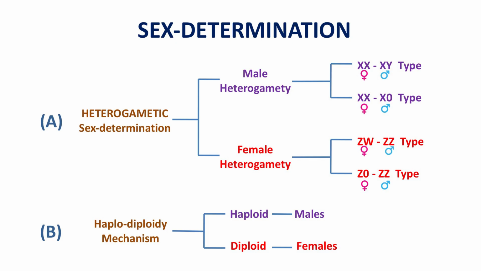Heterogametic means either male or female produces two different types of gametes in relation to sex, right? The XX-XY mechanism in case of human beings, and the XX-XO mechanism in case of grasshopper, squash bug, roundworm, etc., belong to that male heterogamity, right. So, male heterogamity means the male produces two dissimilar types of sperms in relation to sex, the female produces only one type of ova.